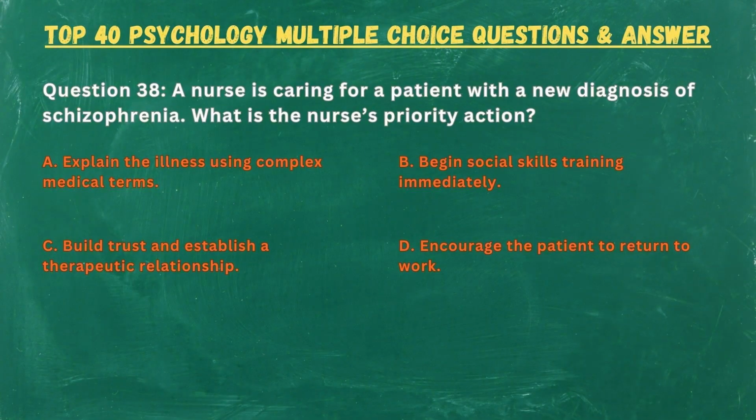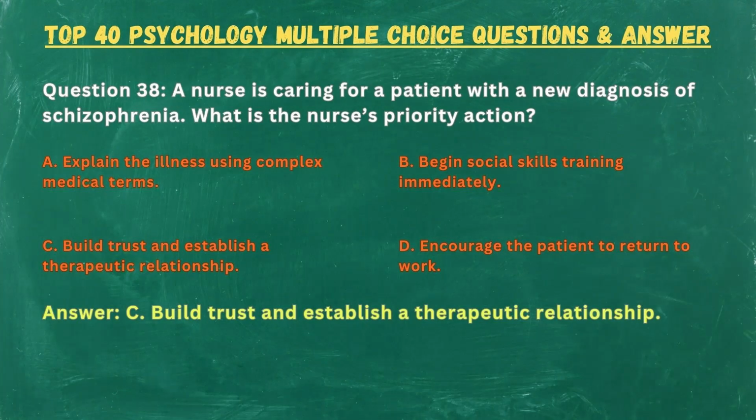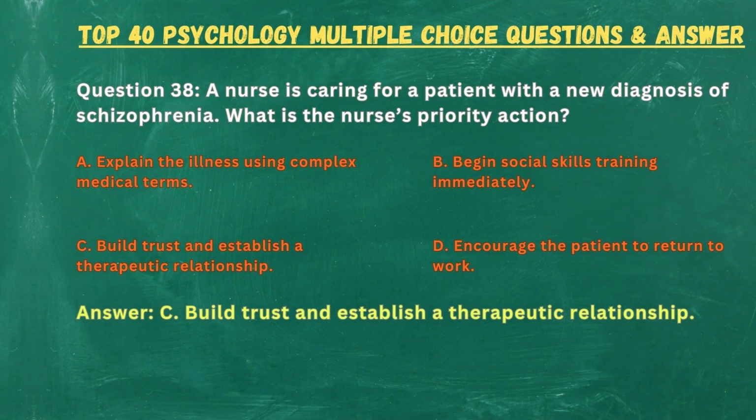Question 38. A nurse is caring for a patient with a new diagnosis of schizophrenia. What is the nurse's priority action? A. Explain the illness using complex medical terms. B. Begin social skills training immediately. C. Build trust and establish a therapeutic relationship. D. Encourage the patient to return to work. Answer. C. Build trust and establish a therapeutic relationship.